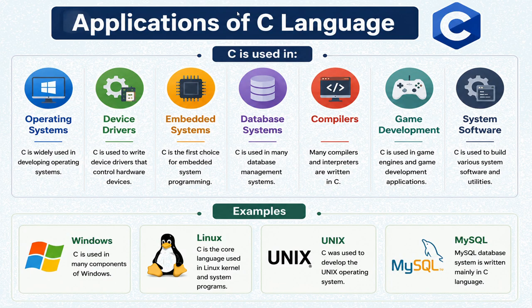Next topic is applications of C language. C is used in many fields. It is used to develop OS. It is used to write device drivers. It is the fastest choice for many embedded systems. Many database systems are written using C. C compilers are also developed using C, and C is also used in game development and system software. Windows, Linux, Unix, MS SQL are examples of C language applications.